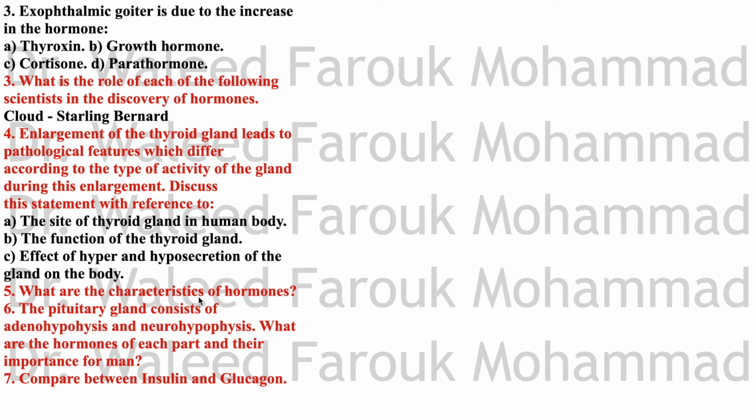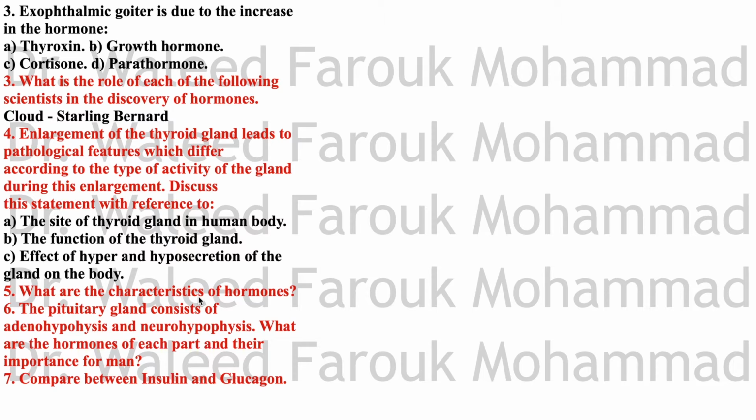And the posterior lobe, remember what we said about the hormones of the posterior lobe. They are not formed in the posterior lobe. They are formed in the hypothalamus and descend through the pituitary stalk to the posterior lobe to be secreted from there. And they are the antidiuretic hormone, or the other name is vasopressin, and oxytocin.